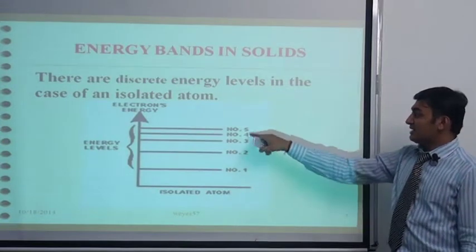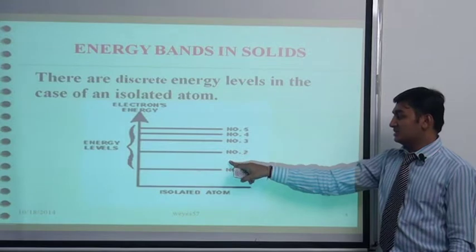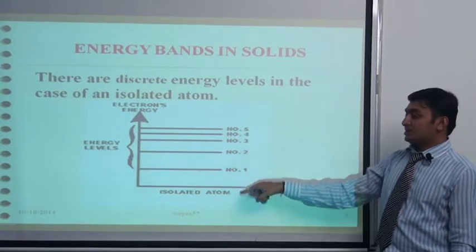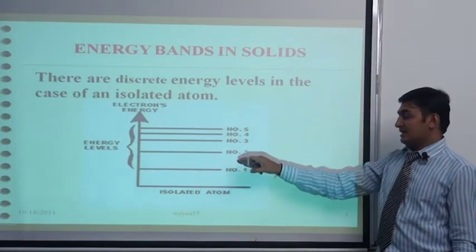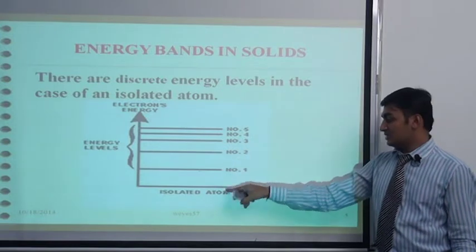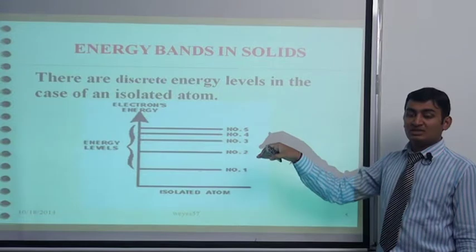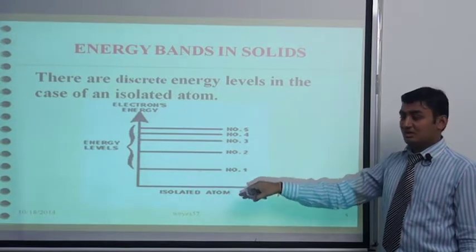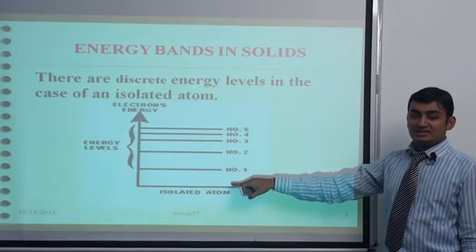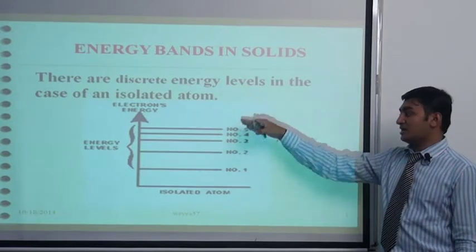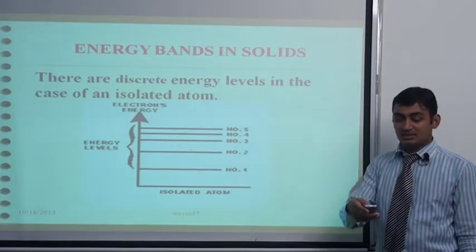This is the simple diagram of energy description in atomic structure. In all atoms at 0 Kelvin temperature, electrons are in the lowest energy level. As we increase the energy or temperature, electrons get some energy and they transit to higher orders of energy level.